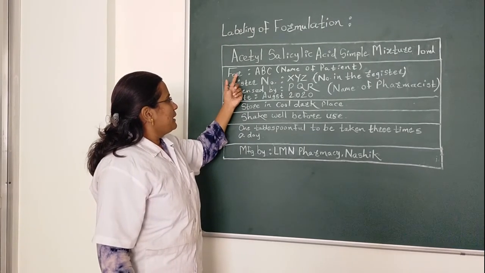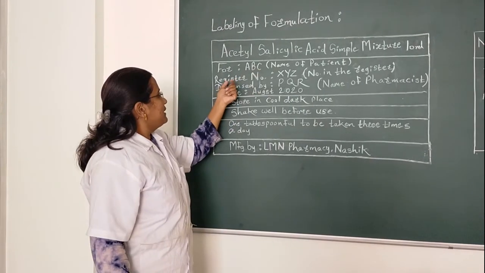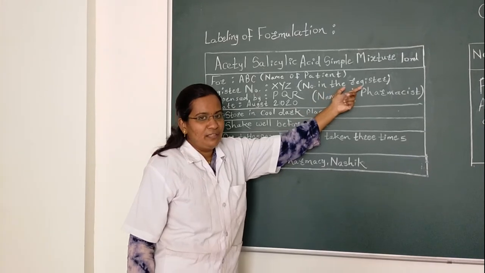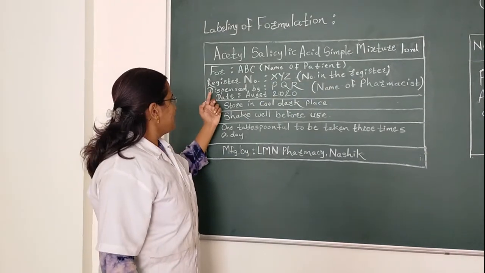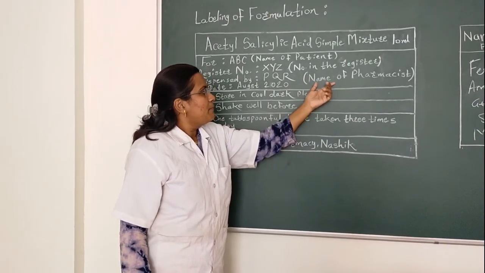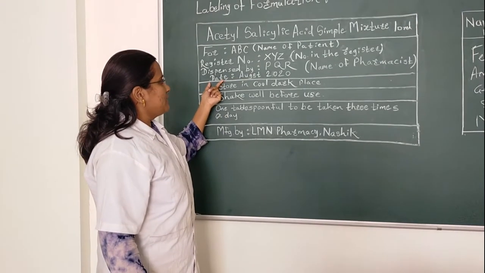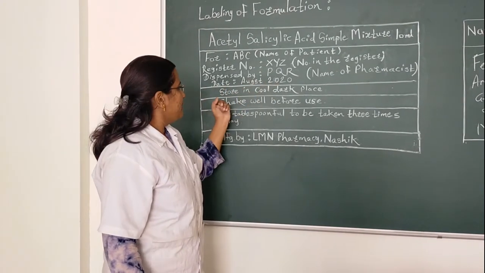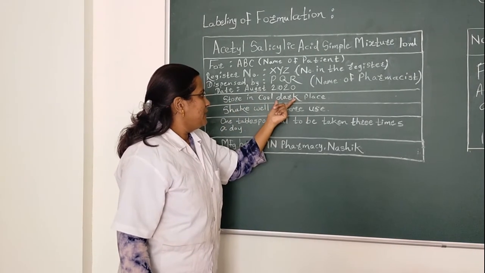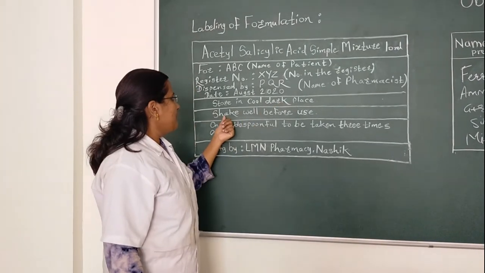Here ABC means the name of the patient for whom it is prescribed. Register number, that is XYZ, means which number is given in the register for that particular formulation. And dispensed by, PQR means the name of the pharmacist by whom that product is sold or dispensed. It also contains the date, August 2020. Then storage: store in a cool and dark place. Since a dark place is mentioned, we stored our formulation in an amber colored bottle.